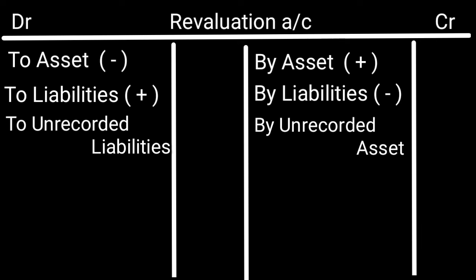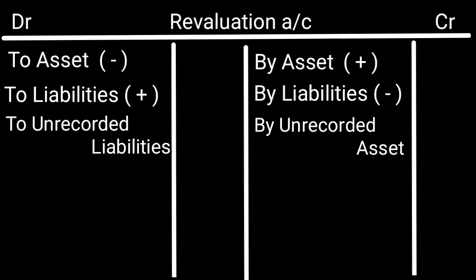In brief, when asset is increasing, we will credit in the revaluation account, and when asset is decreasing, we will debit in the revaluation account. Same as liability. When liability is increasing, we will debit it. When liability is decreasing, we will credit. Then, when unrecorded assets are there, we will credit in the revaluation account.